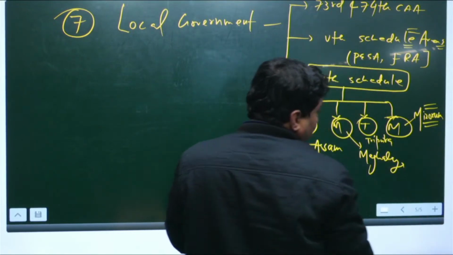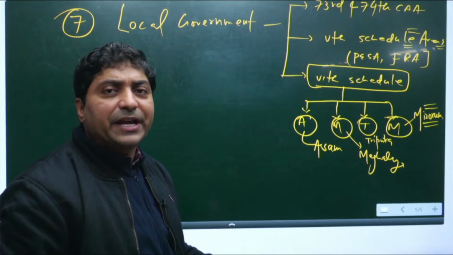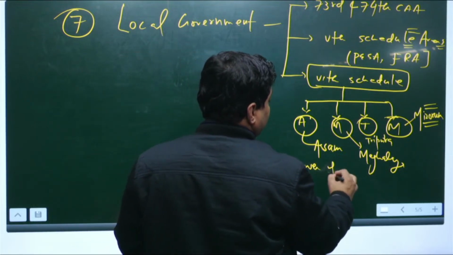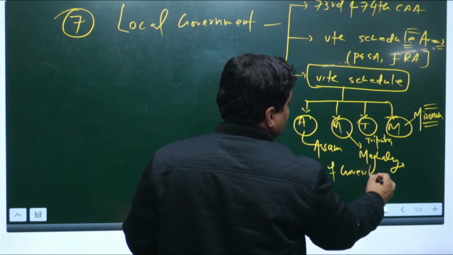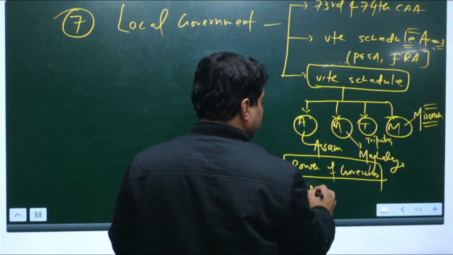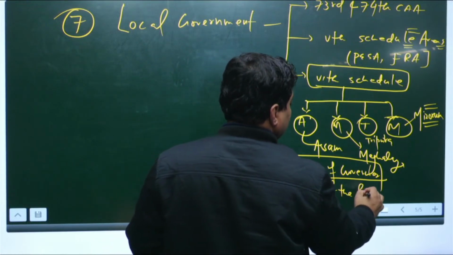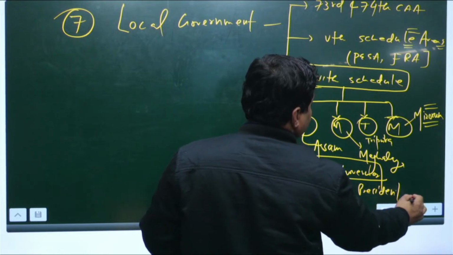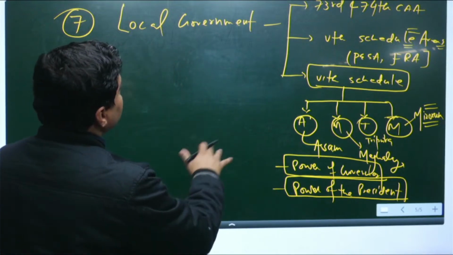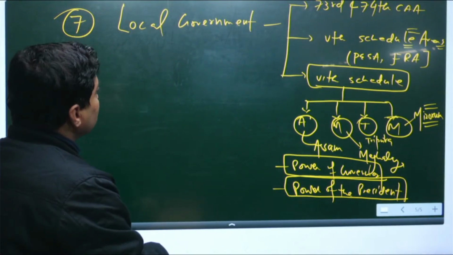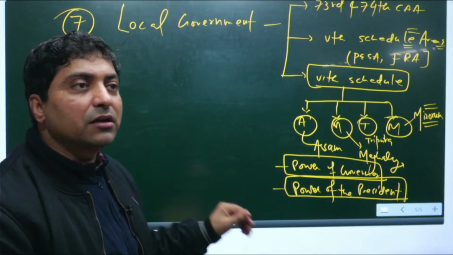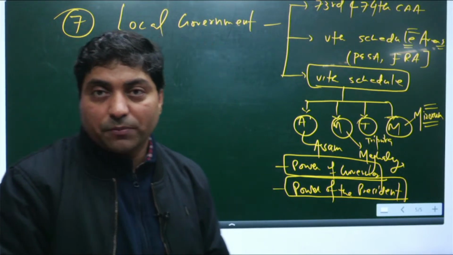Try to understand the 5th schedule area, the power of the governor in the 5th schedule, and the power of the president related to the 6th schedule area. So this should be the focus point. The 7th topic that we have talked about, all these topics are very important for your prelims.